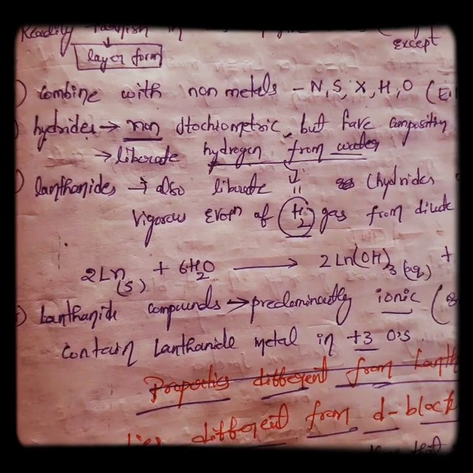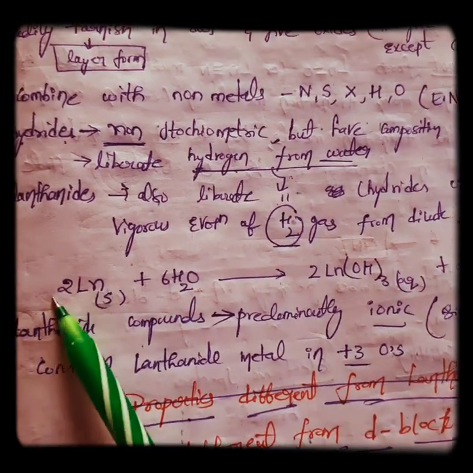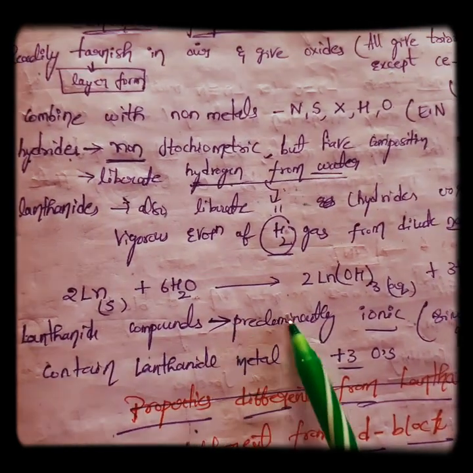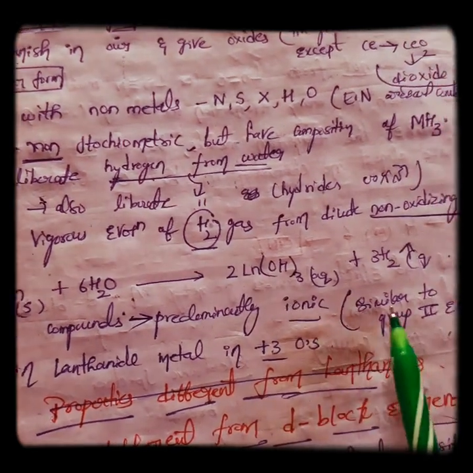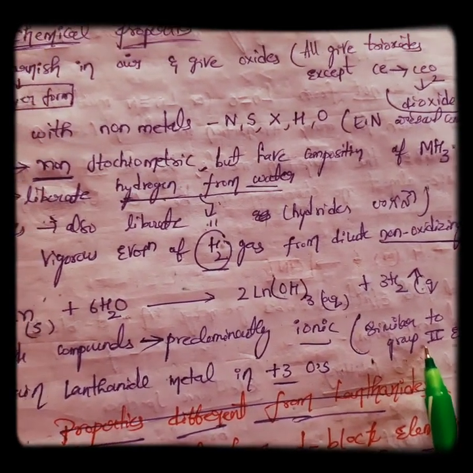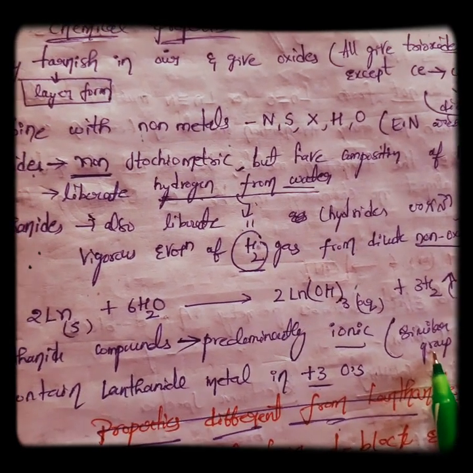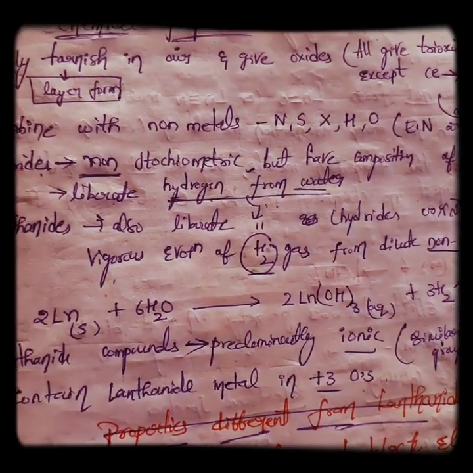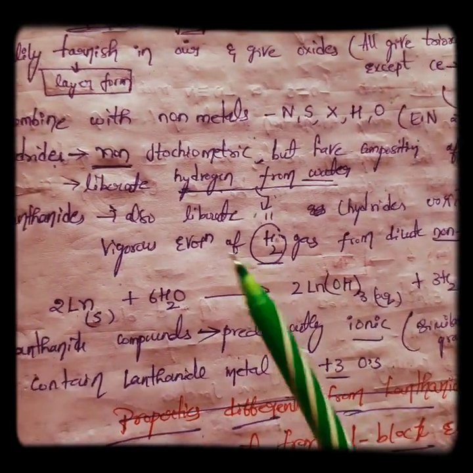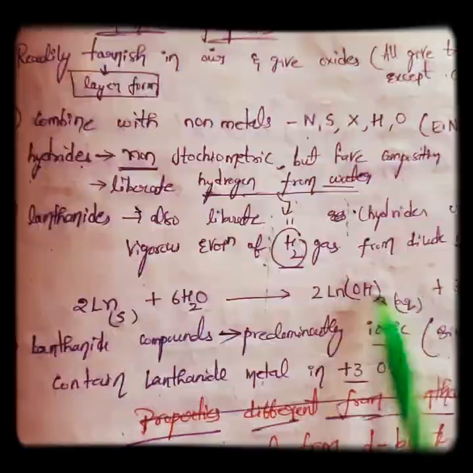Lanthanoid compounds are predominantly ionic, similar to group 2 elements, the alkaline earth metals like beryllium, magnesium, calcium, strontium, barium, radium.